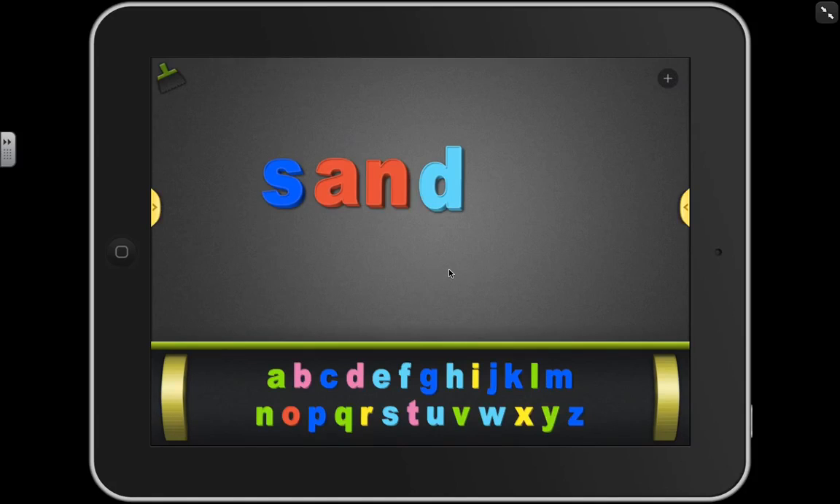All right, boys and girls, we're going to change sand to make band. Where do you hear the change? Band. All right, you should have taken away the S, and replaced it with a B. Did you do that? Let's run our finger underneath the word. Read it again. Band. Good job.